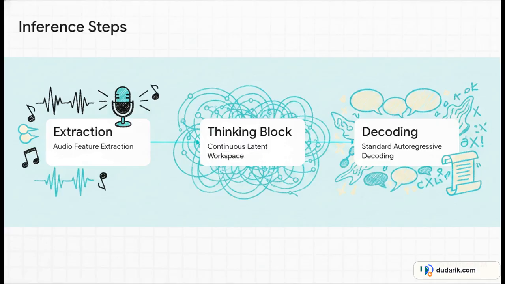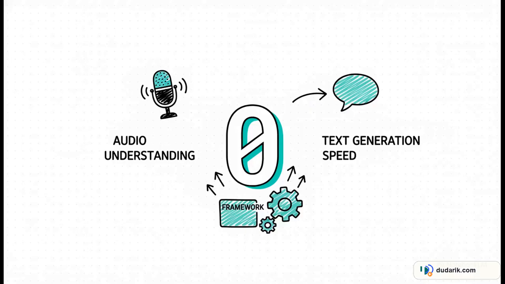This block is what maintains that continuous latent representation we were just talking about. Finally, in Step 3, the model aligns this newly organized workspace with your prompt context and proceeds right into standard autoregressive decoding to generate the text. And here is the kicker: 0. That is the exact number of autoregressive decoding tokens this framework adds over the baseline.